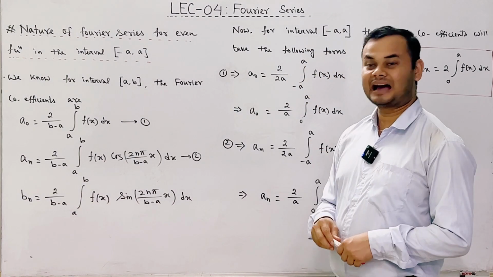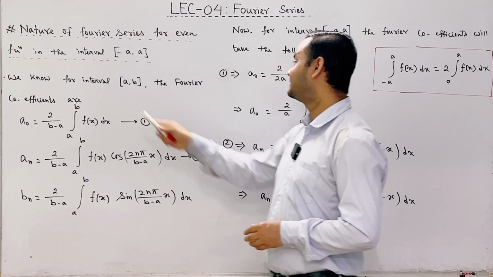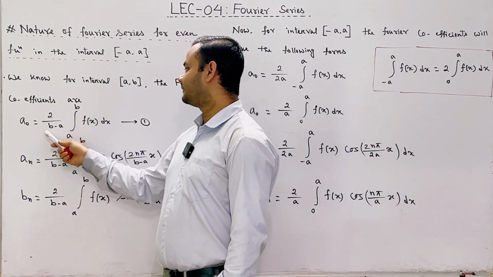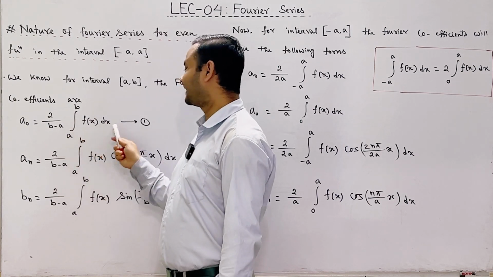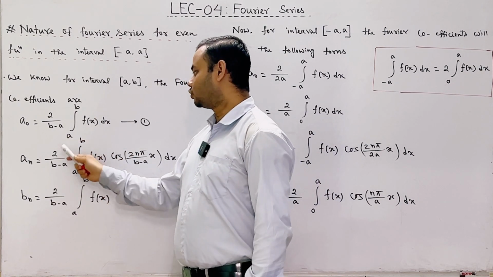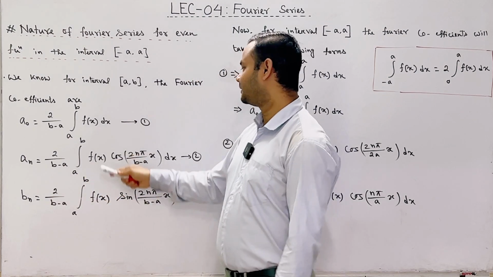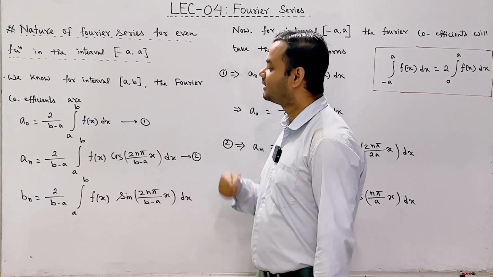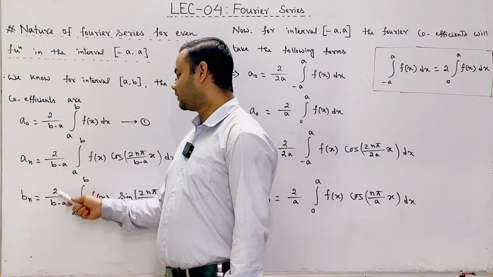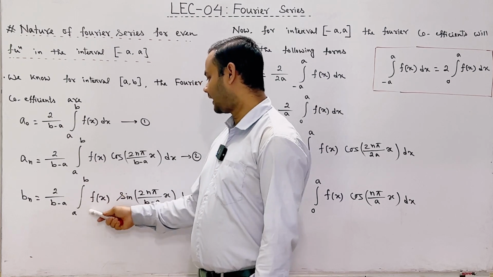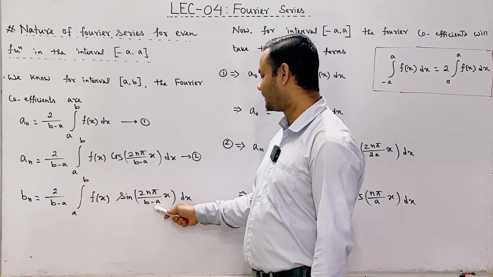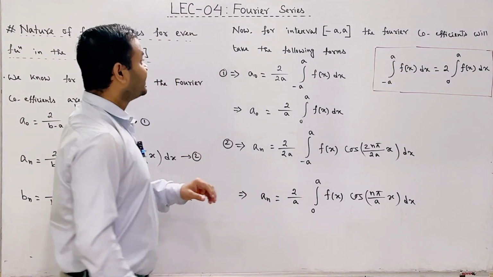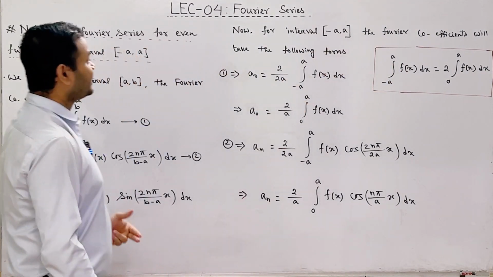Students, in my previous lecture I already mentioned to you that when the interval is a to b, then Fourier coefficients are like this: a naught equal to 2 divided by b minus a integration a to b f of x dx. a n is equal to 2 divided by b minus a integration a to b f of x cos twice n pi divided by b minus a into x dx, and b n equal to 2 divided by b minus a integration a to b f of x sin twice n pi divided by b minus a into x dx.